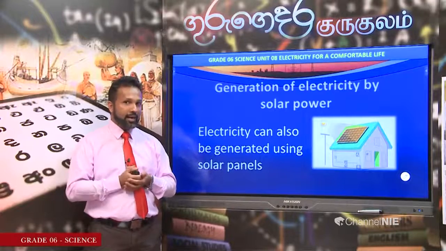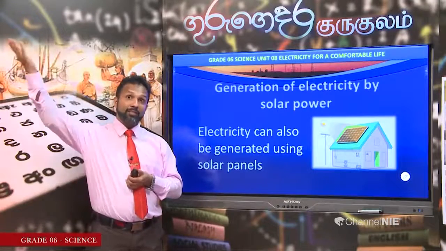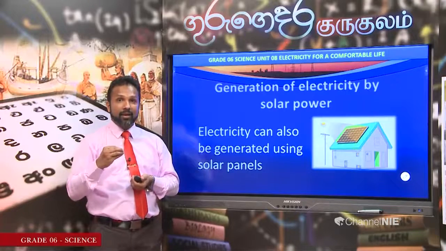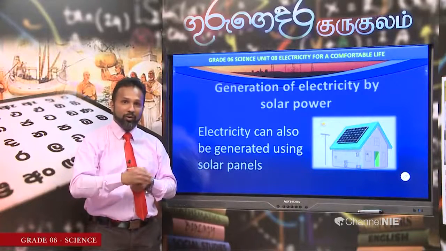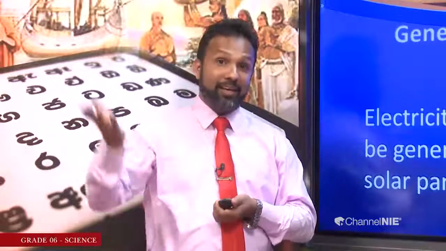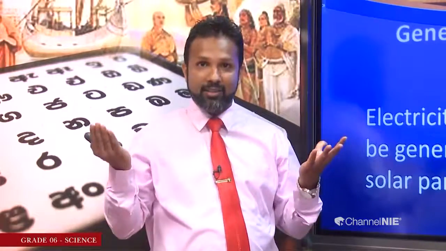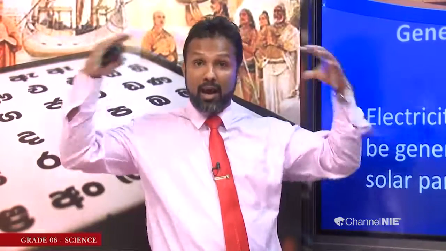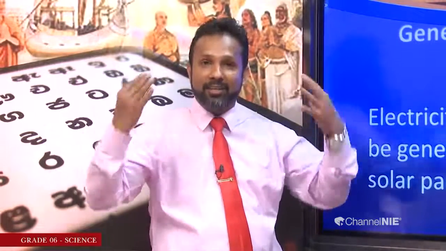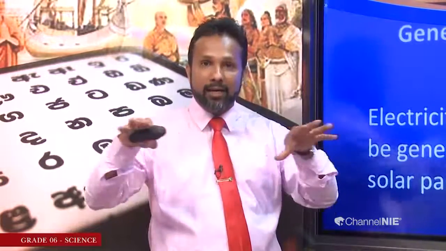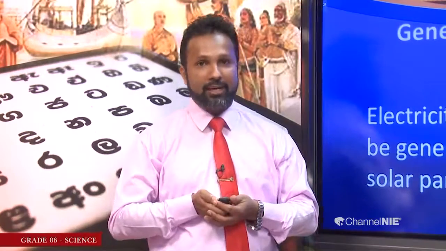Now think about satellites. When we go to upper space, can we carry an electric cable from the ground? No. In the upper space, there are satellites. Those satellites receive sunlight and generate electricity, and they use that electricity for the operation of the satellite.